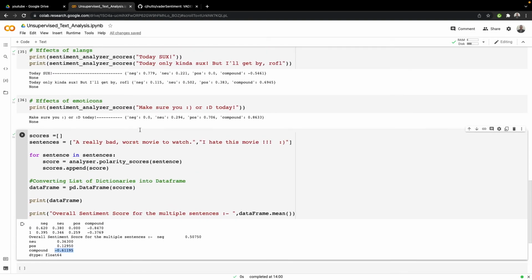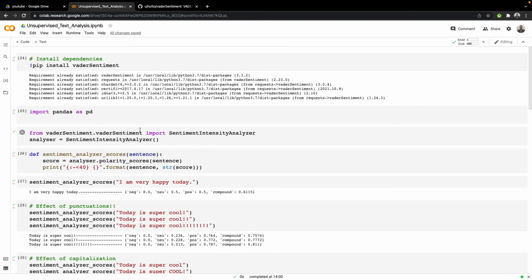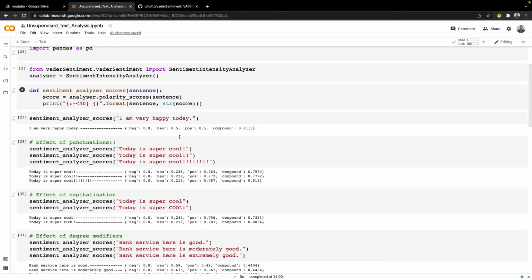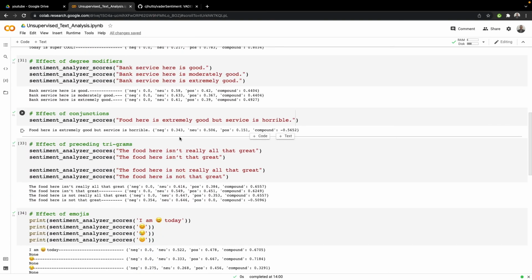So this is how the Vader sentiment works, and it is a very simple and very beautiful API that Vader sentiment provides. I hope that you guys can also use Vader sentiment in your NLP projects to get more value out of it.